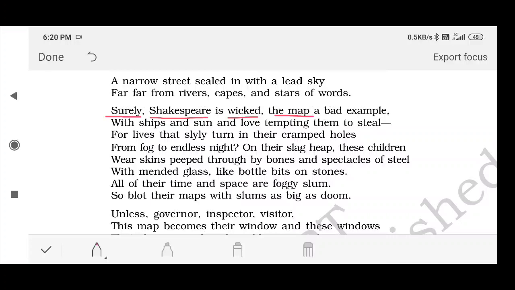So the map was also a bad example for these children, because they don't have any relationship with this world that was being shown through the map, because their world was limited, with ship and sun and love tempting them to steal. This is also a very bad example, because the map painted or hanging on the wall was showing them so many things, like ships, like sun, like love. All these things are not going to motivate these children.